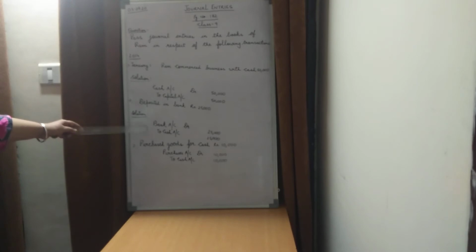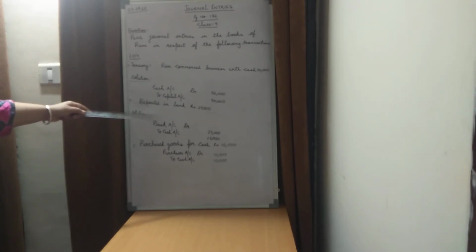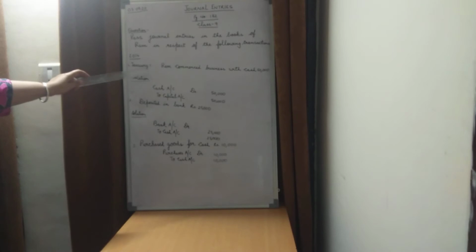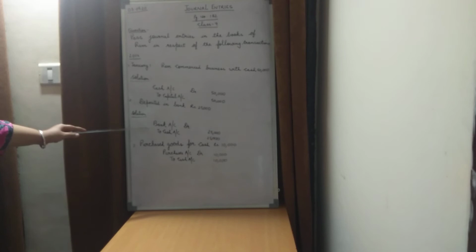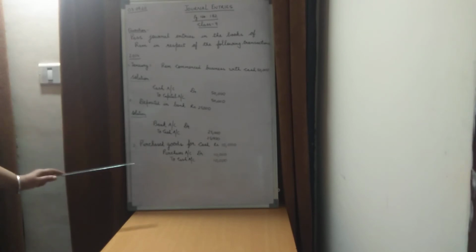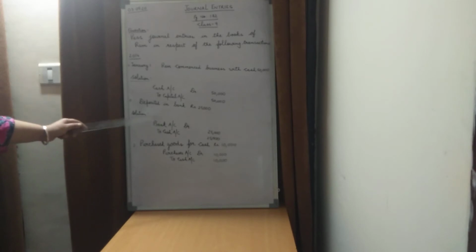So in this transaction, it reduces the cash and creates another asset, that is the bank account. Bank account is another asset being created out of the cash which the business had earlier. In this transaction, we had 50,000. Ram, when he started off the business, had 50,000. Out of this 50,000, he is depositing 25,000 into the bank. So the bank account is getting increased. This asset is increasing, whereas cash as an asset is decreasing. So what are we going to do? We are going to debit the bank account. Bank account debit to cash account.